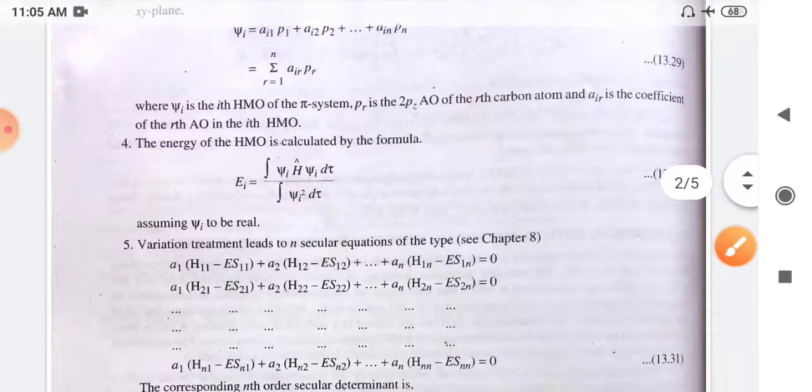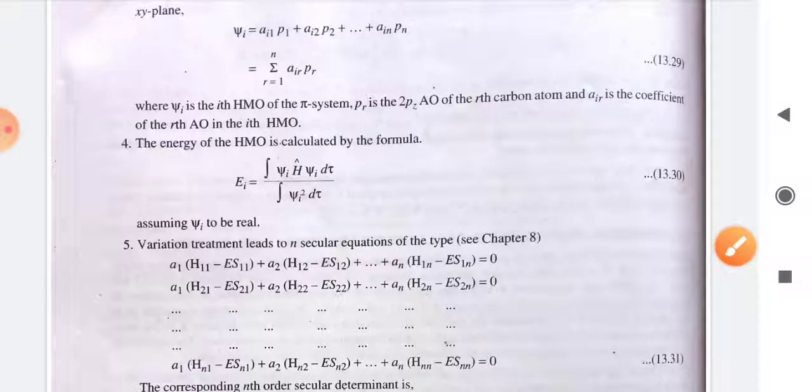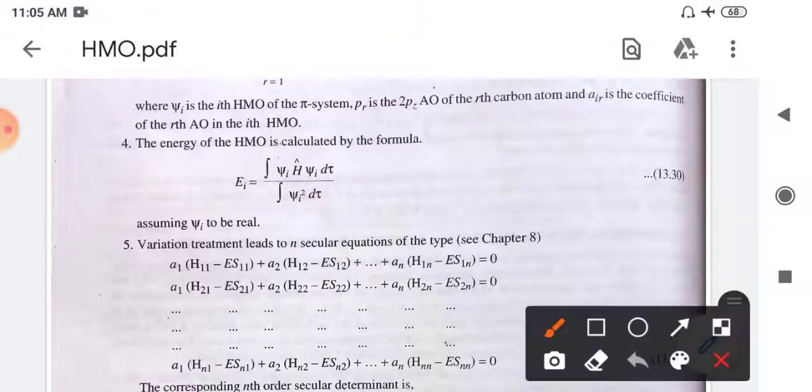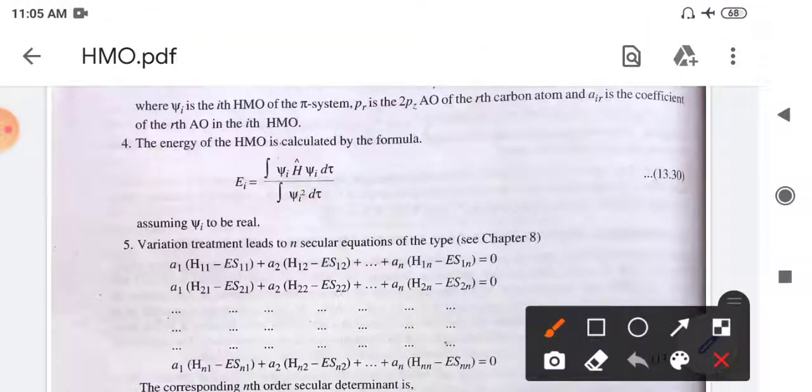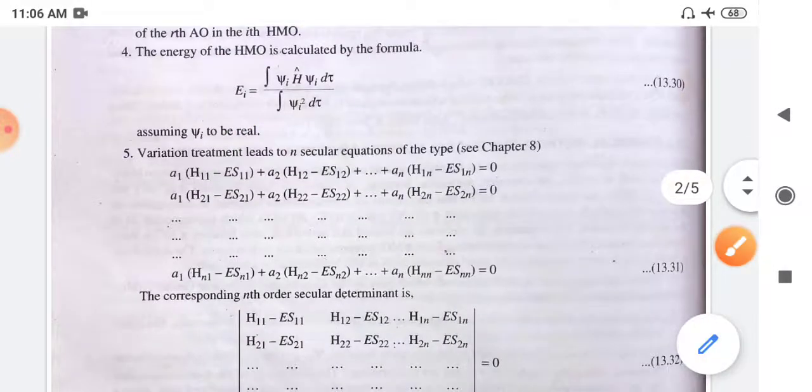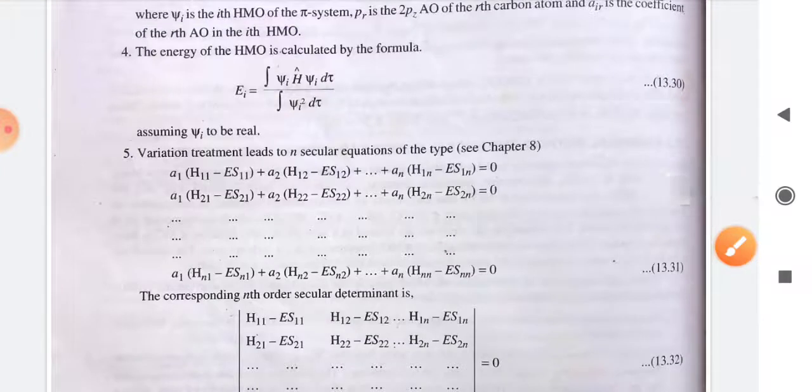Now once we have obtained the wave function, we have to find out the energy of that particular orbital. So how can we find out the energy? By the third postulate of quantum mechanics, we can simply find the average energy of a given orbital by using this general formula: the integral of psi star H cap psi d tau divided by the integral of psi i square. By using this formula we can find the average energy of a given wave function.